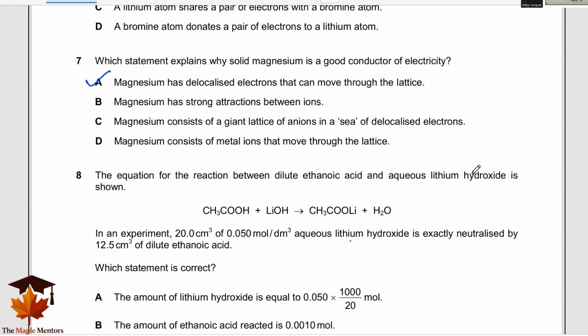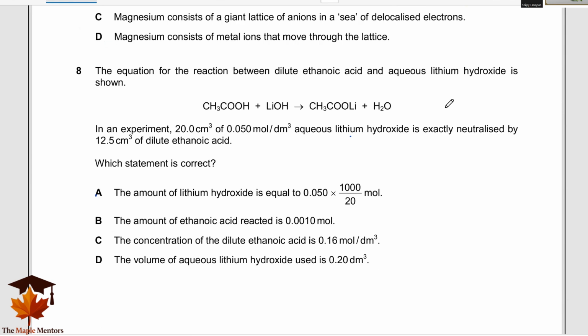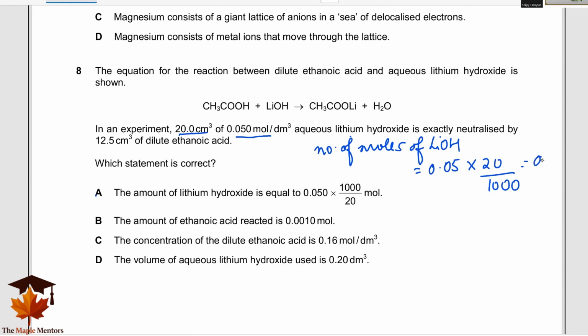Next question, eighth. The equation for the reaction between dilute ethanoic acid and aqueous lithium hydroxide. Now here they have given us the volume and the concentration of lithium hydroxide. We can calculate the number of moles of lithium hydroxide, which is 0.05 into 20, because this is in cm cube, we have to convert it into decimeter cube, which will give me 0.001 moles.